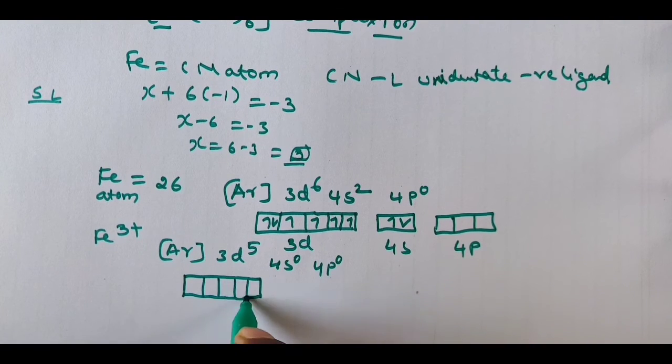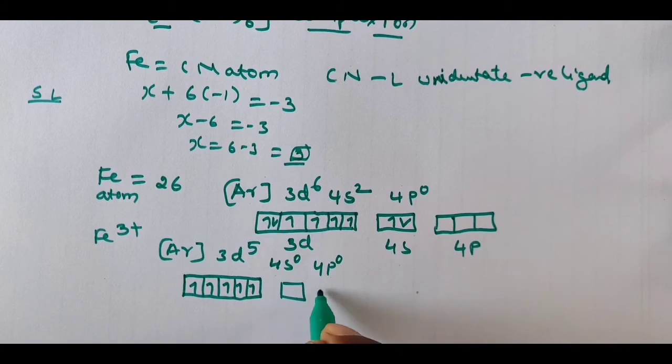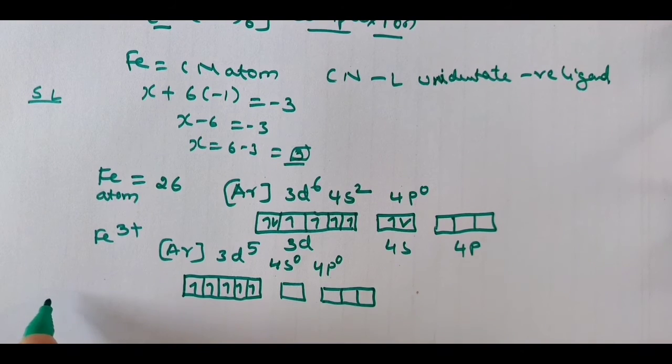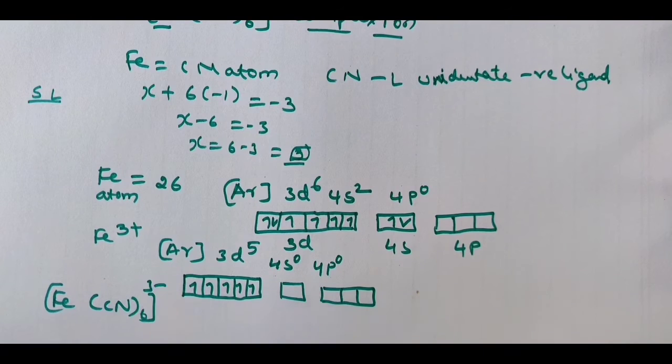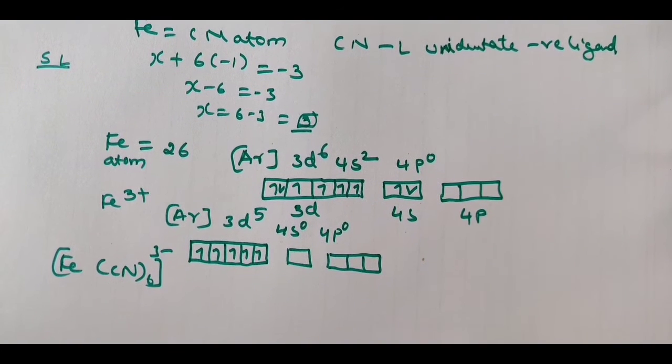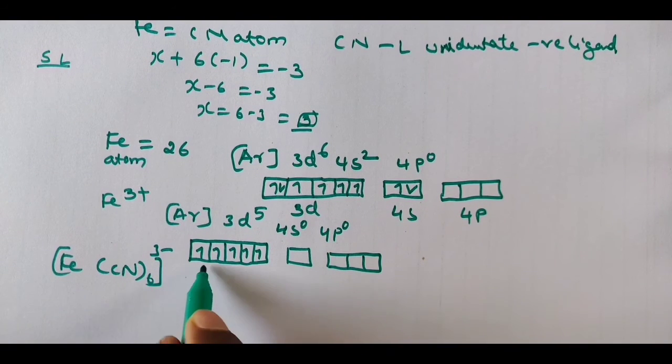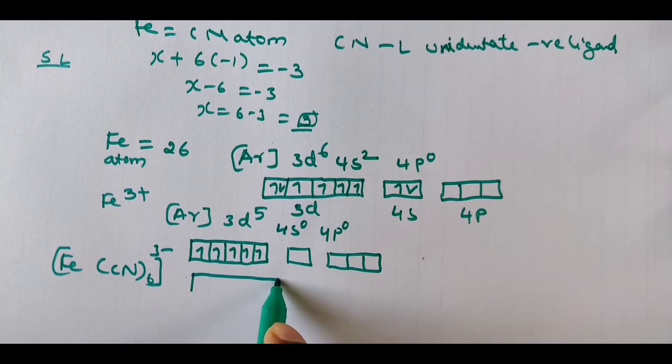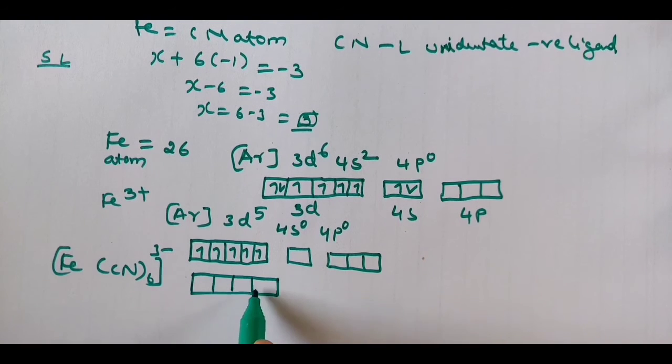So you just draw all the single electrons; you write 3d5, 4s will be 0, 4p also 0. Okay, now the complex is [Fe(CN)6]3-. For this, how are we going to do it? See, here we are going to proceed as usual, but I already told you CN is a strong ligand. So what is going to happen?